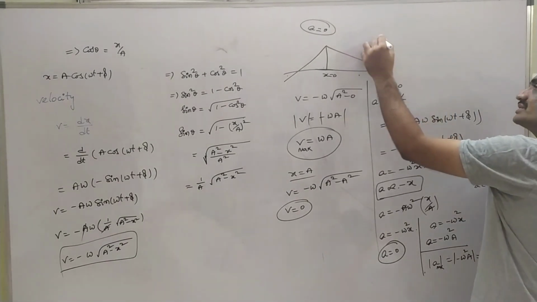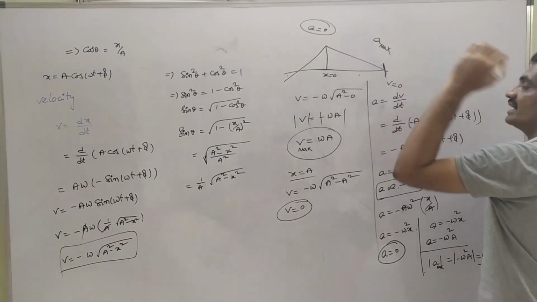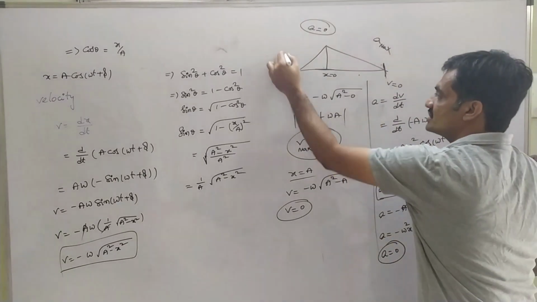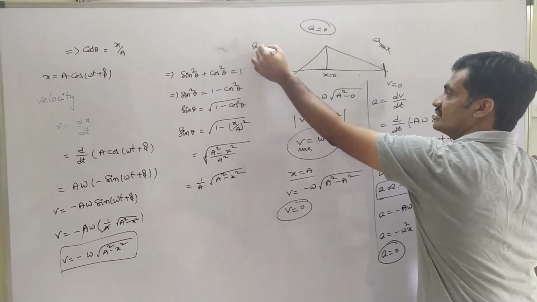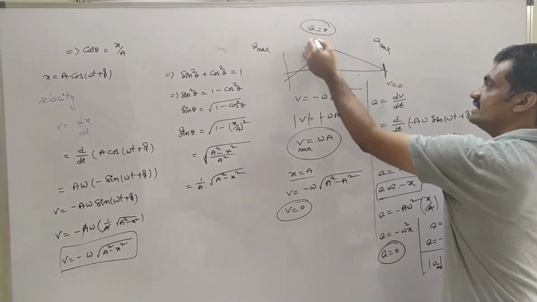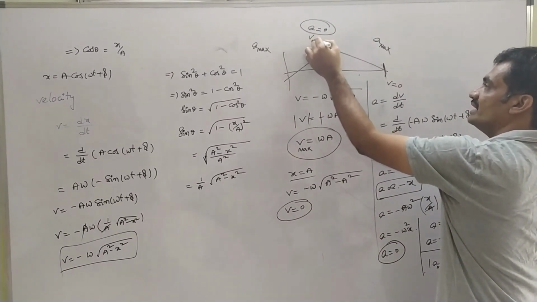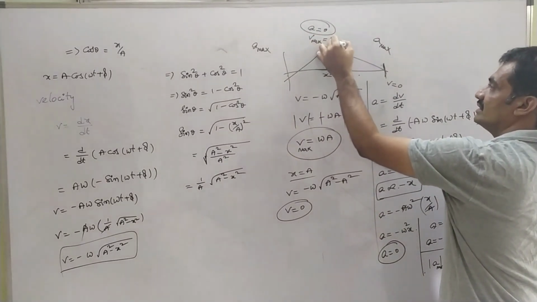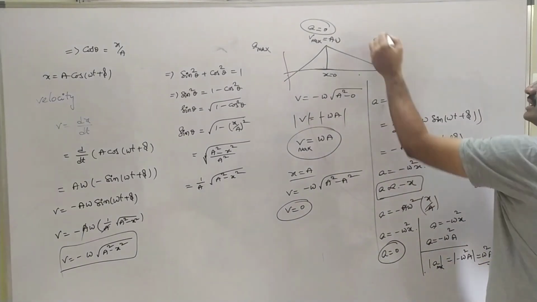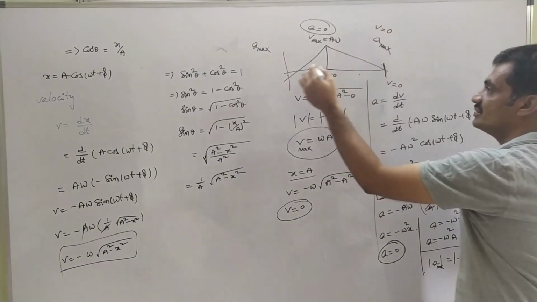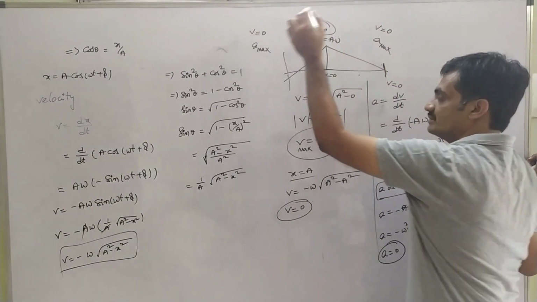So at the extreme position, acceleration will be maximum, at this extreme position as well as at this extreme position, whereas velocity is maximum at the mean position, and velocity is 0 at this extreme position as well as at this extreme position.